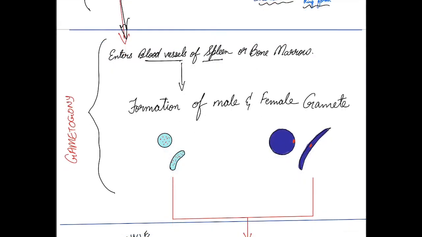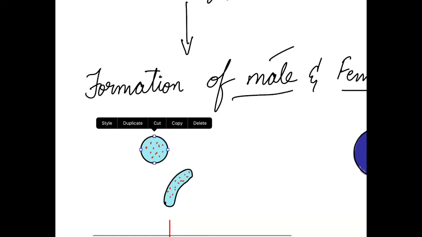Now, in the gametogony stage, the merozoite enters the blood vessels of spleen and bone marrow. In the spleen and bone marrow, the merozoite forms either into a male gamete or a female gamete. Now, what are the differences between male and female gametes? The male gametes are comparatively smaller than the female gamete. They are lesser in number and the cytoplasm is pale blue, as you can see in the picture.